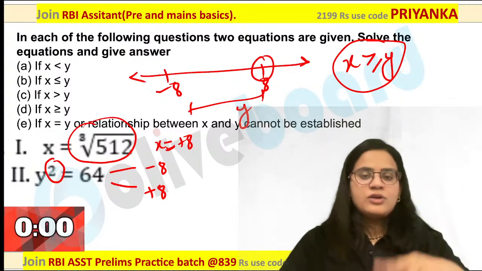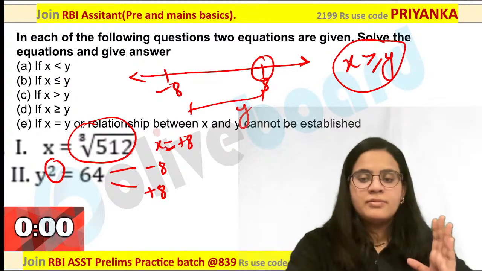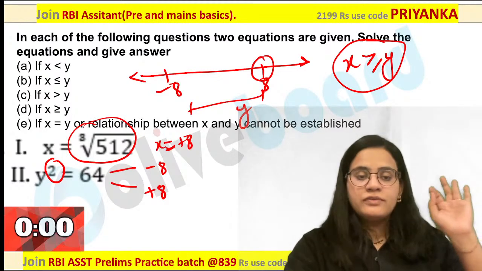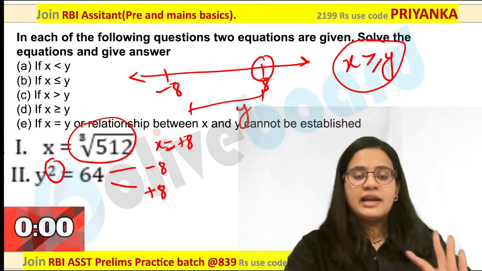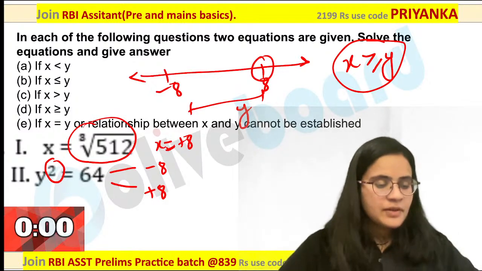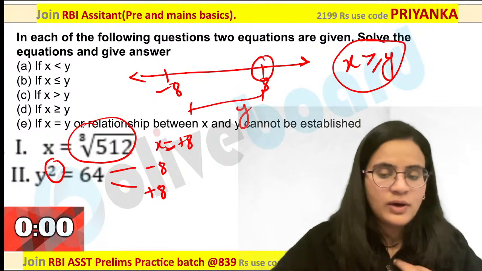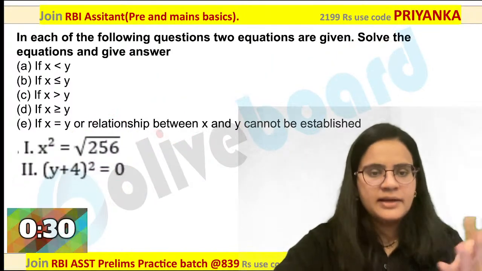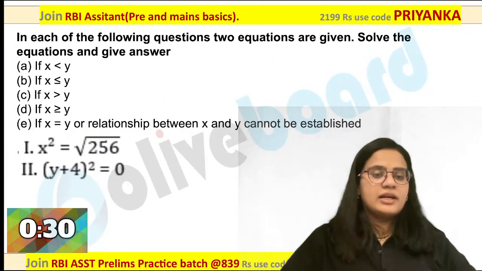Very good, guys. So I hope all of you are checking out your performance on your own as well. Out of 30 questions, how many you are getting right, how many you are getting wrong, and where exactly you are making mistakes. Are you getting it? So it will help you to analyze your mistakes as well. Let us quickly move on to the last question of quadratic now.